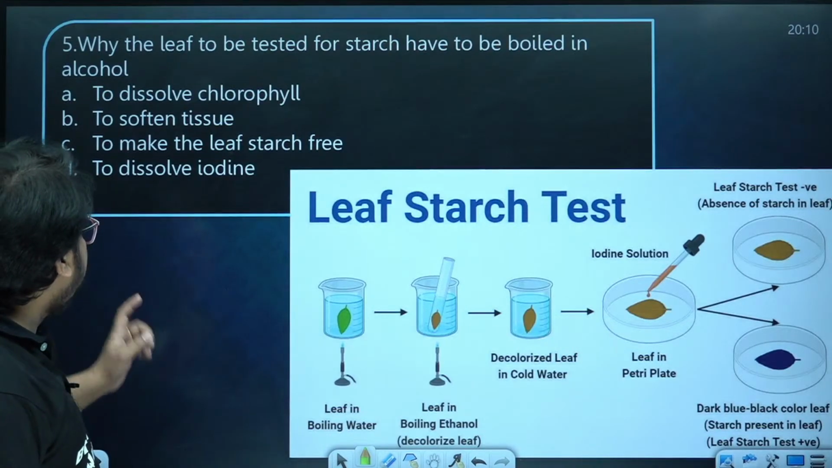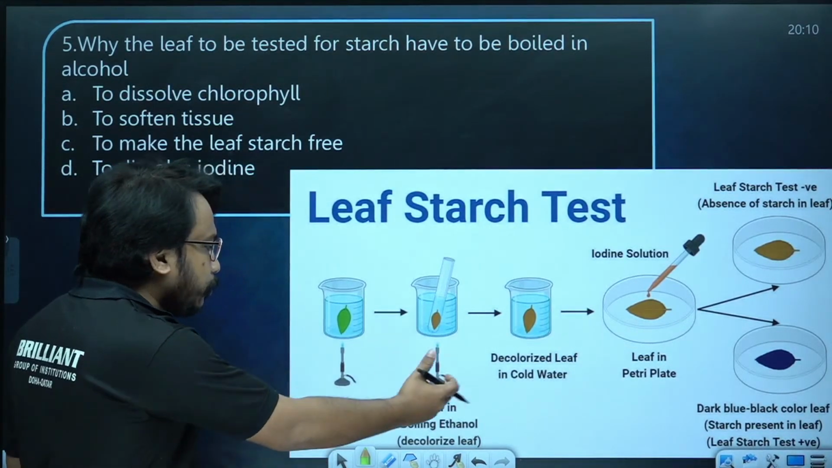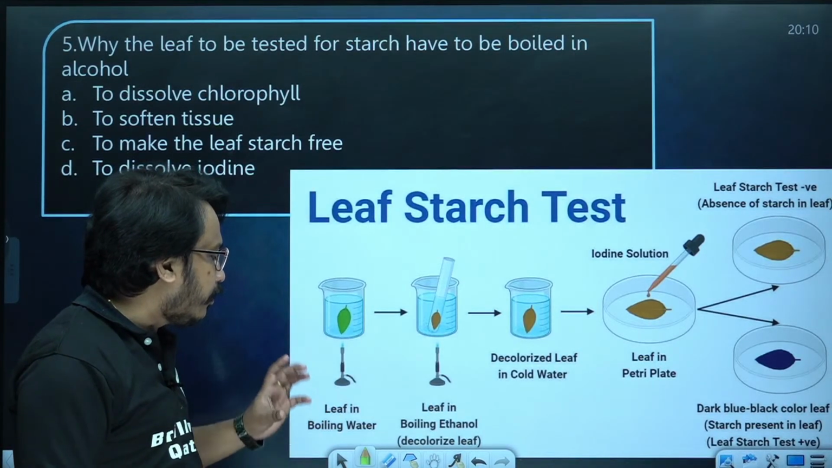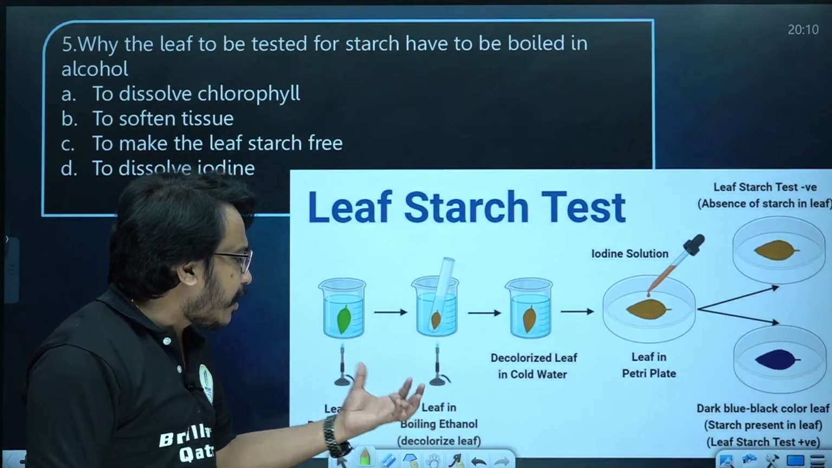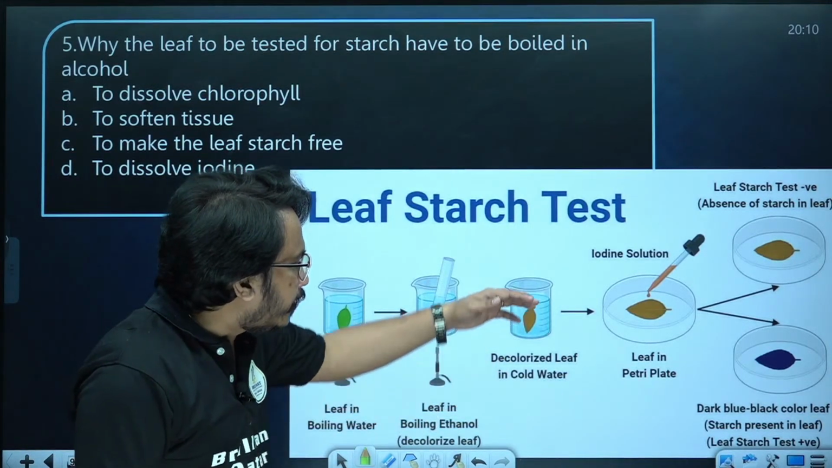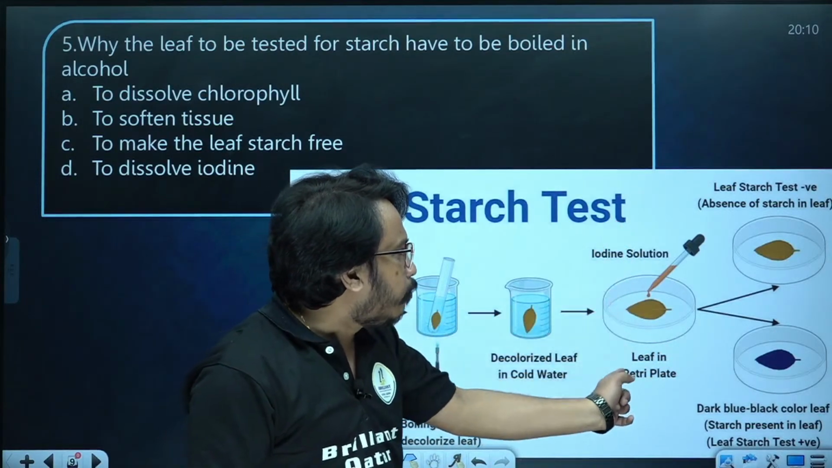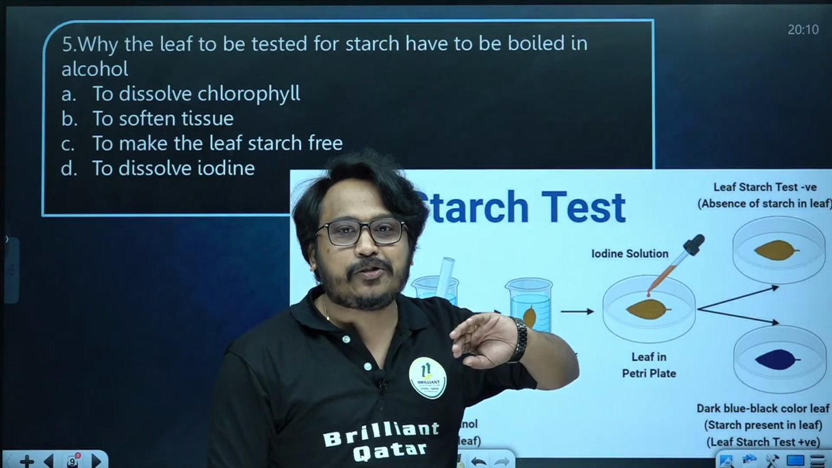Now, here we will be performing the starch test using iodine. The procedure is: first pluck out the leaf and put it in boiling water. After that, put it in a test tube which contains alcohol and boil it again. Then remove it, wash it nicely in water, keep it in a watch glass, and put some drops of iodine. If it turns blue-black, understand the presence of starch.